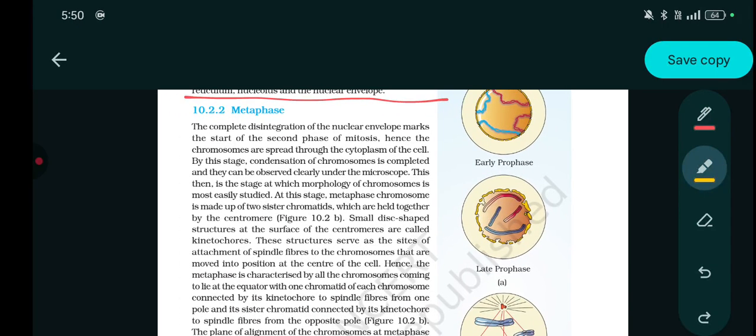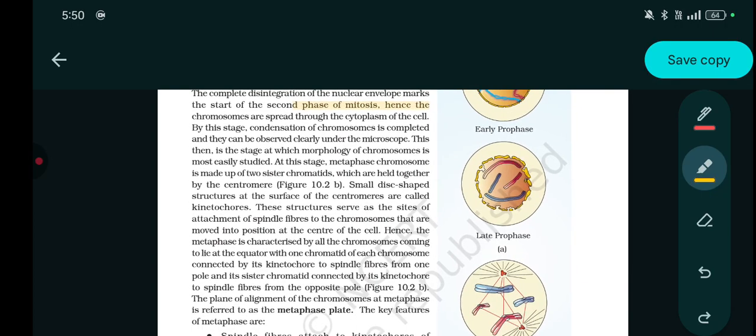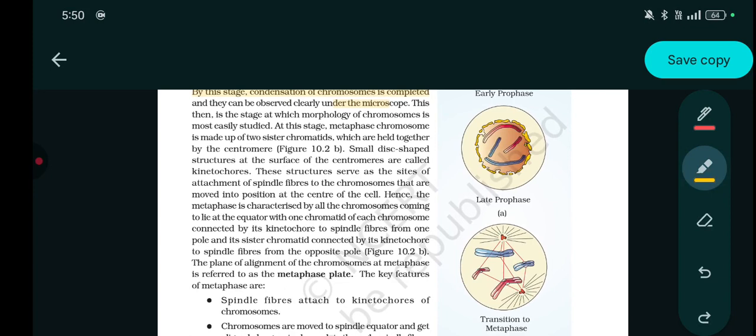Metaphase. The complete disintegration of the nuclear envelope marks the start of the second phase of mitosis, hence the chromosomes are spread through the cytoplasm of the cell. By this stage, condensation of the chromosomes is completed and they can be observed clearly under the microscope. This is then the stage at which the morphology of the chromosome is most easily studied.